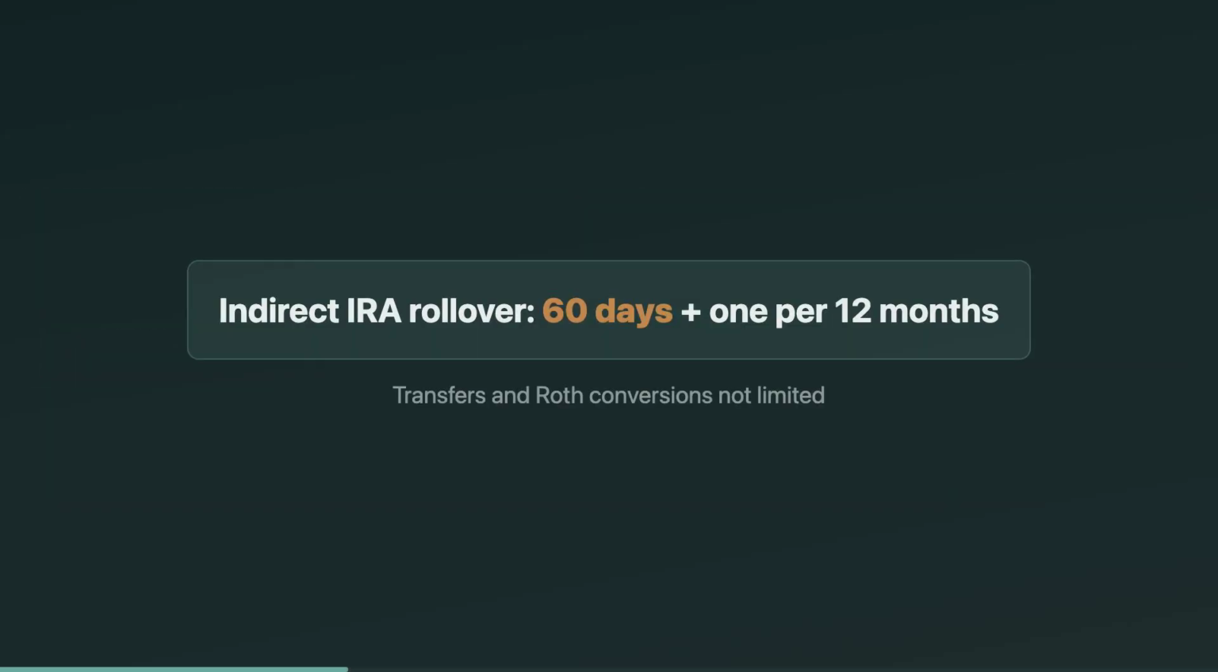With an indirect rollover, two rules matter. First, the 60-day deadline: redeposit the distribution within 60 days or it's taxable and possibly hit with the 10% early penalty. Second, the once-per-12-month rule for IRA-to-IRA indirect rollovers. Trustee-to-trustee transfers are not limited, and Roth conversions aren't limited either.